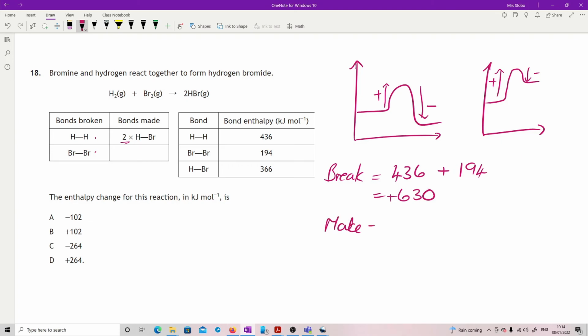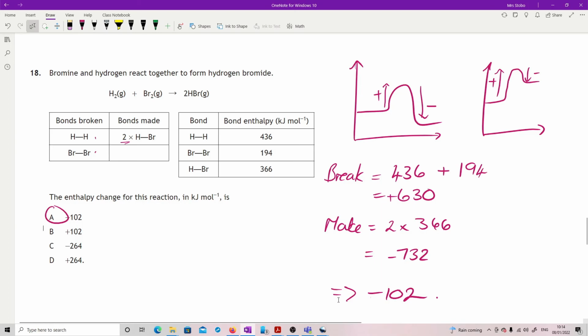Okay, and then I make 2 sets of hydrogen to bromine bonds, so I'm going to do 2 times 366, which is 732, but that's actually a minus. Add these two together, my total is therefore minus 102 kilojoules per mole. There we go.